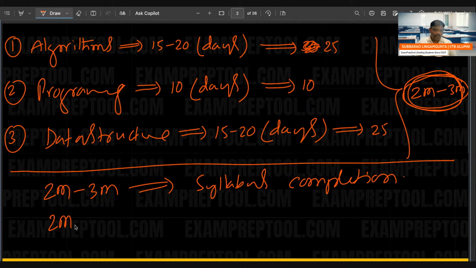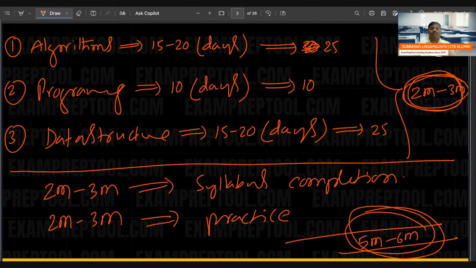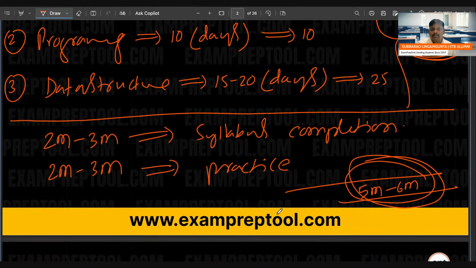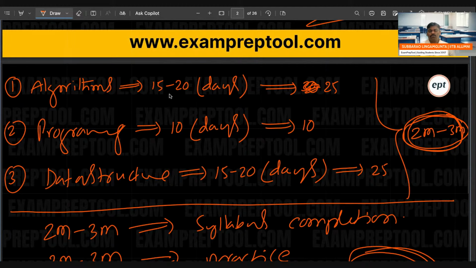Next one, 2 months to 3 months, practice. So overall, as an upper bound, I am saying within 5 to 6 months, you will be perfect with the DSA. 2 to 3 months syllabus completion, 2 to 3 months practice, totally within 5 to 6 months. I have given a rough idea. I cannot say exactly. My plan is 15 to 20 days algorithm, 10 days programming, 15 to 20 days data structure.